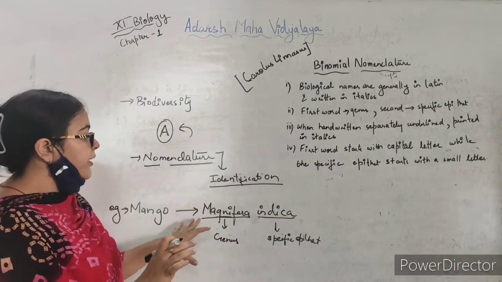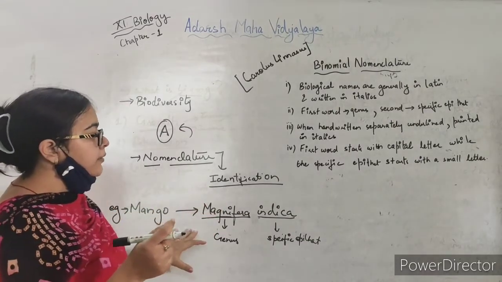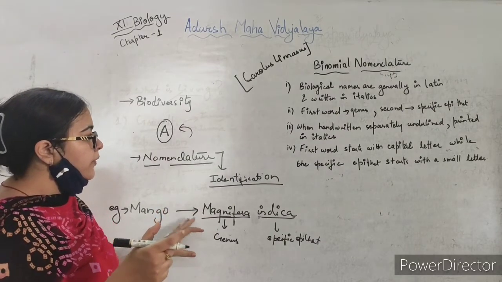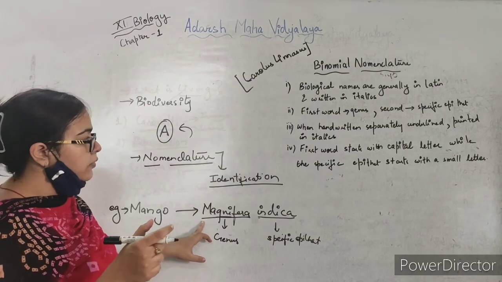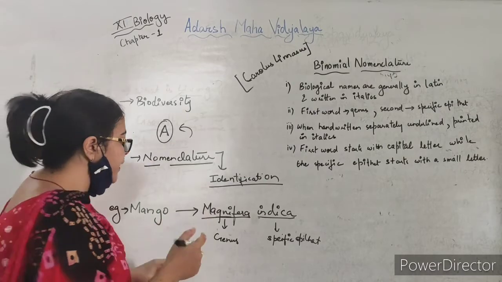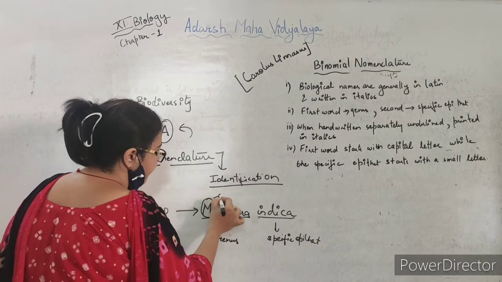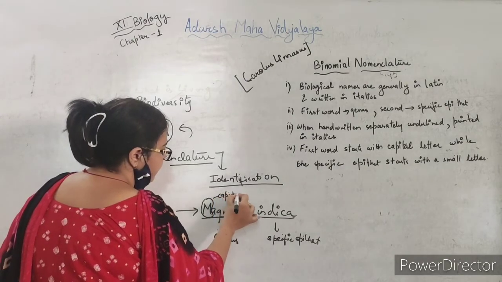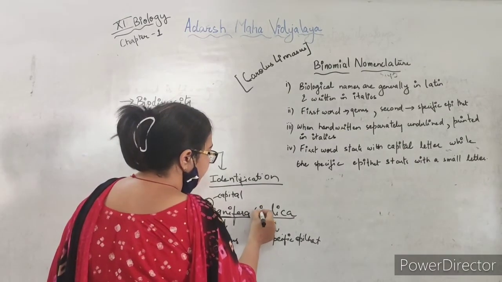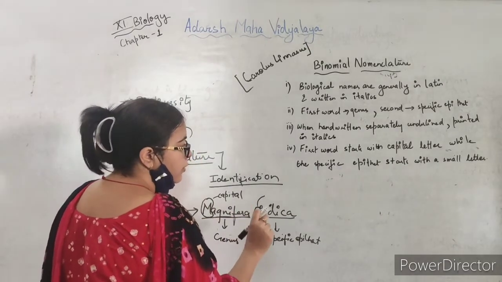When the scientific name of any organism is printed, it should be printed in italics. Now the first letter of the genus name should be capital. You can see here that the first letter of the genus is capital. And in the specific epithet, the first letter should not be capital. It should be a small letter.